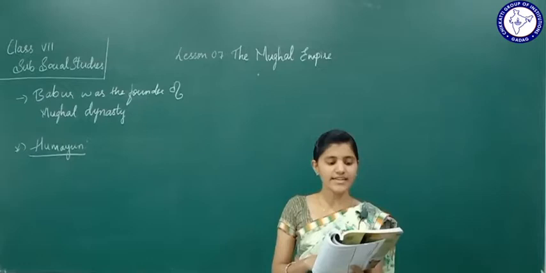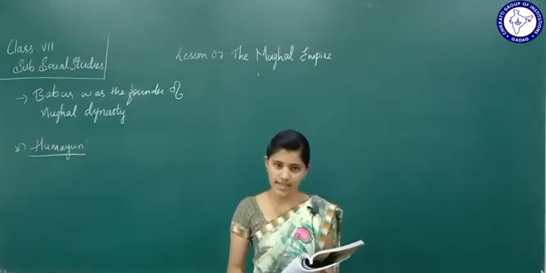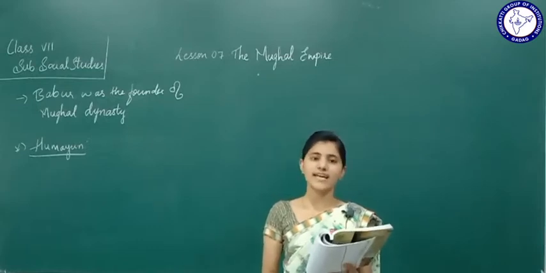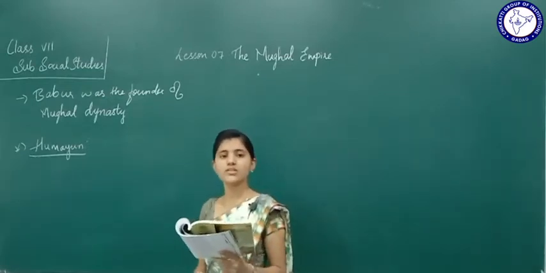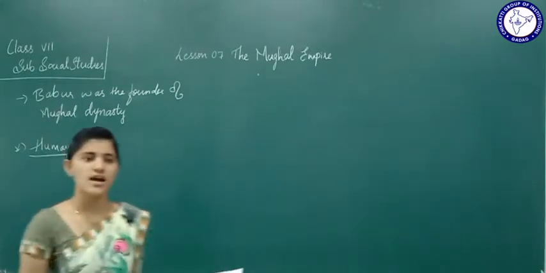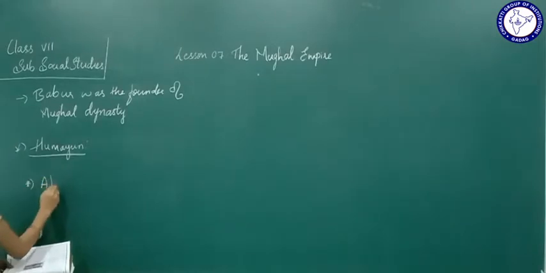However, he died within a short period of time thereafter. Means after conquering Delhi, what happened? Humayun died in a very short period of time. Next comes Humayun's son, whose name is Akbar. Now we are going to study about Akbar.